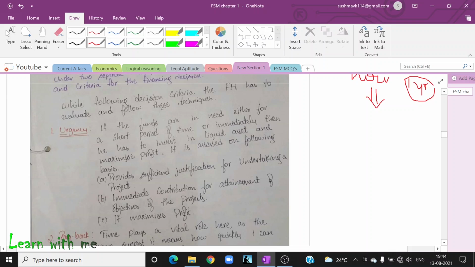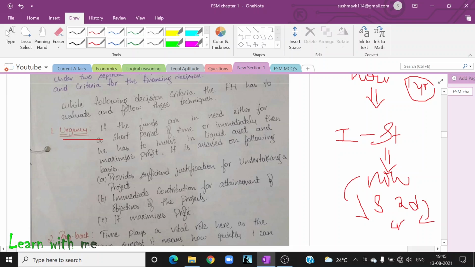Any financial manager, while following this decision criteria, has to have some things in mind. Urgency. What is urgency? Now, I have invested in some stock, but I need the return or I need the money now. I can't get it right now because I've already invested. I can't take that money now. Now, what will I be doing? I have to sell those stocks, and it takes almost 2 days for me to get my money. Is it easy? No, it's not that easy.